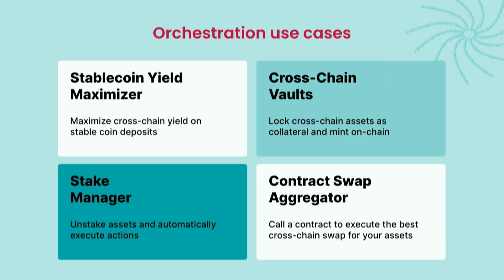So, those use cases, right? A stablecoin yield maximizer that will dynamically rebalance your positions in different stablecoin yield functions across different chains, across different ecosystems. Cross-chain vaults, where instead of taking the token from here and moving it across a bridge to my chain in order to operate it, I can lock it up over there and use the proxy here to trade the rights to it without ever moving it off-chain, right? And that works for NFTs in the future as well.